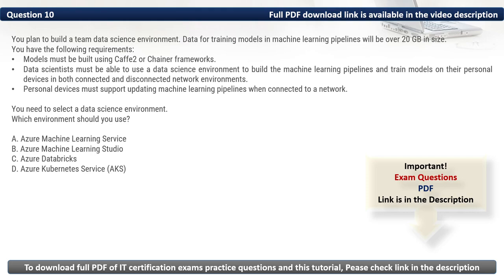Firstly, let's eliminate the incorrect options. We have B. Azure Machine Learning Studio. It has limited framework support, mainly designed for drag and drop model building, not suitable for large datasets and offline training. Then we have C. Azure Databricks. It is best for big data analytics and distributed computing, but not designed for offline model training on personal devices. Then we have D. Azure Kubernetes Service. It is used for deploying and managing models at scale, but not a development environment for training and modifying pipelines offline. As such, the environment that we should use is Azure Machine Learning Service.